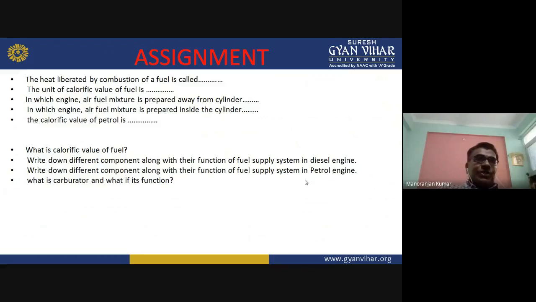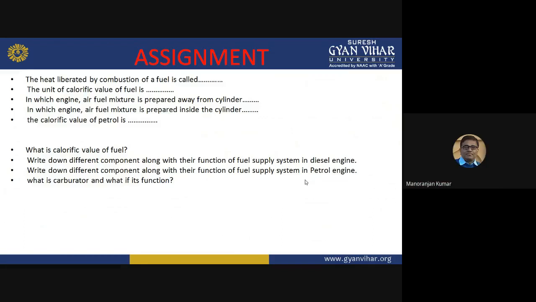Now what is the carburetor and what are its functions? Carburetor is a device in which the air and fuel mixture is prepared. And what are its functions? You have seen it regulates the air fuel mixture ratio. Also, it is used to prepare the air fuel mixture. And the third function is it is used